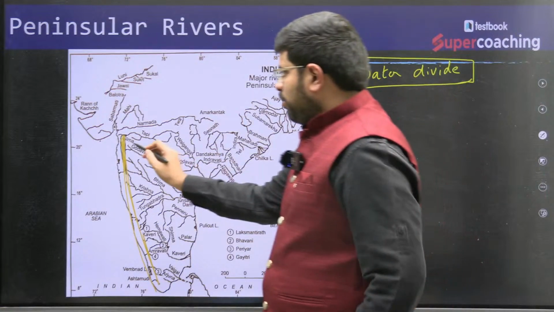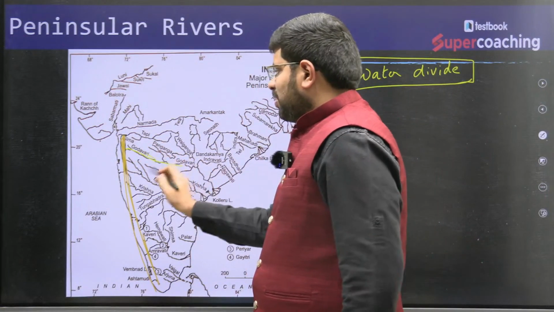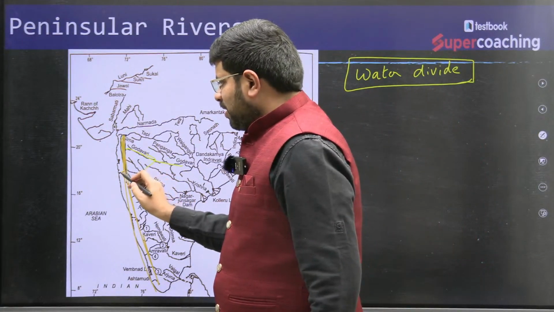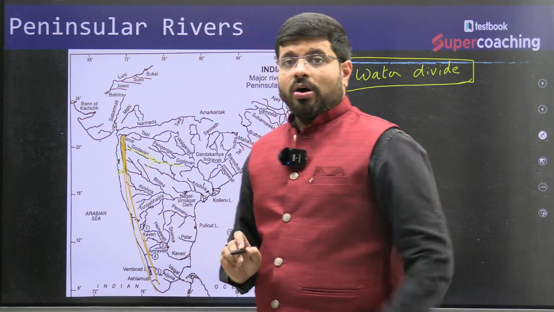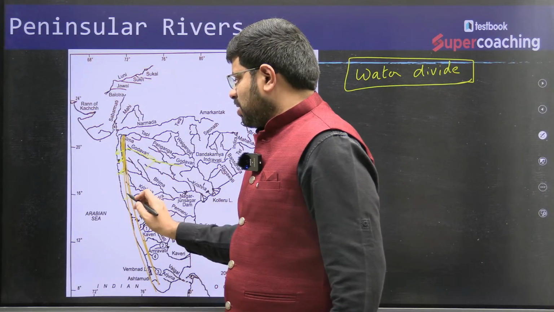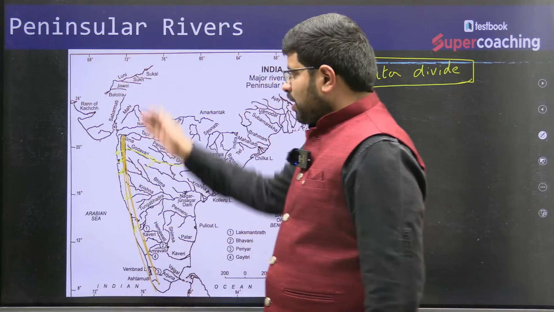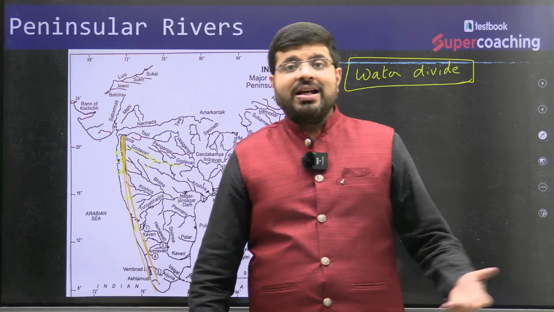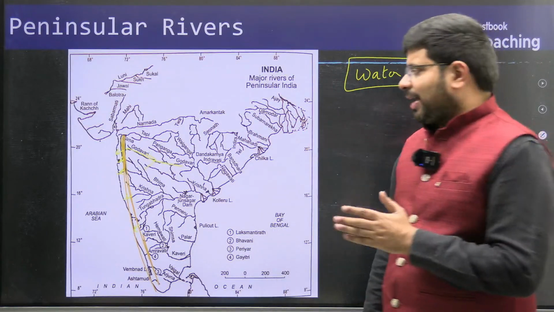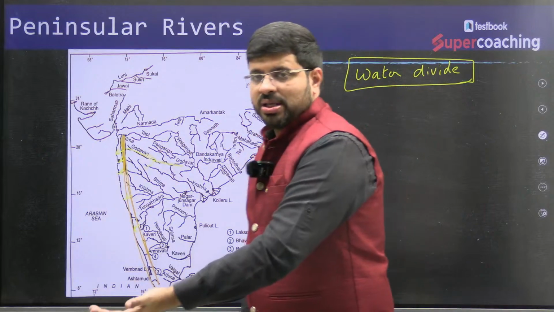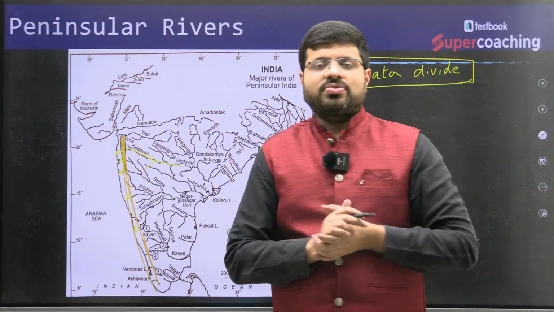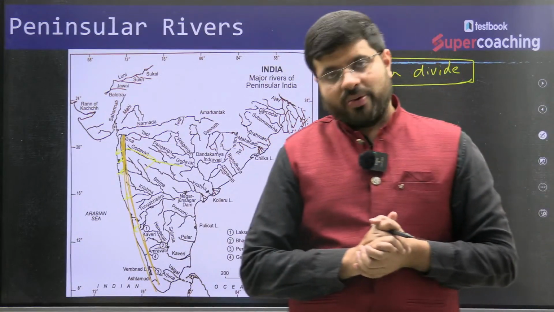For example, you can see the Godavari river, it travels towards the east. You can see all the minor rivers, for example a river like Mandovi. All the west flowing smaller peninsular rivers flow from the Western Ghats towards the Arabian Sea. So the physiography of the Western Ghats is acting as a dividing line between the west flowing rivers and the east flowing rivers here in peninsular India. That's why we call it a water divide.